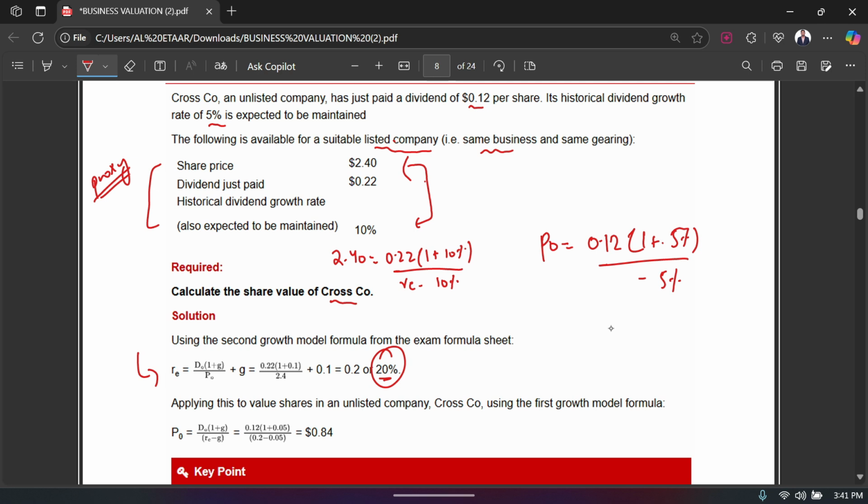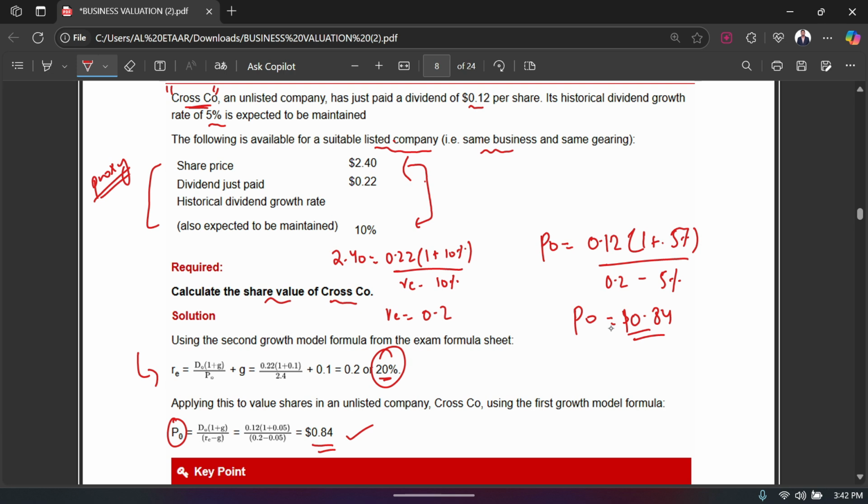Now since I have my RE, I'm going to use the same RE, which is 0.2 or 20%, for the calculation of my value of share, my P naught, for Cross Company. If I solve this, you can see that they have done it over here, it's $0.84. So your P naught is $0.84. Basically, we wanted to calculate the share value, the P naught, the market value of our Cross Company, and over here we are using the dividend valuation method to do that.